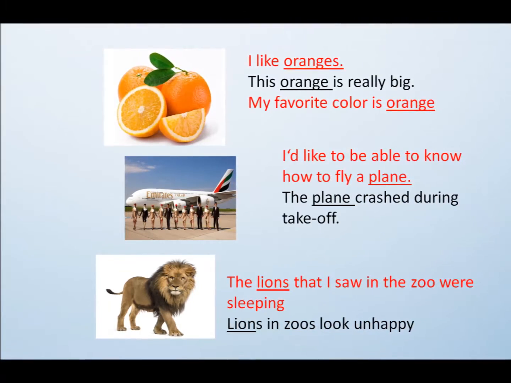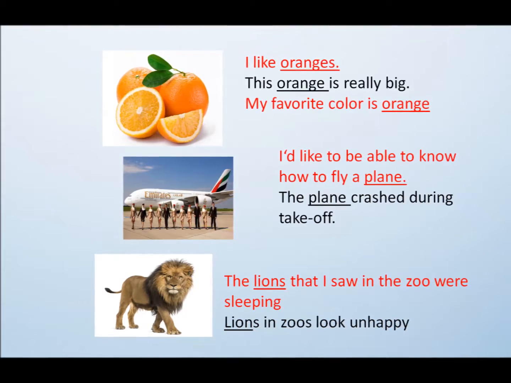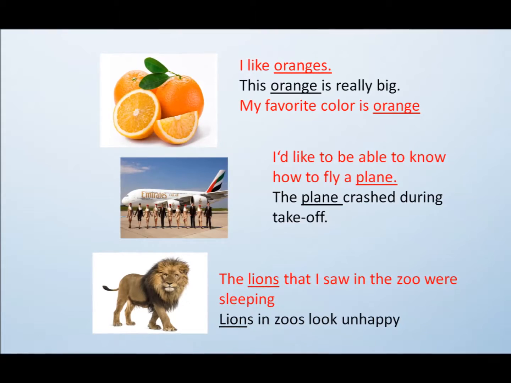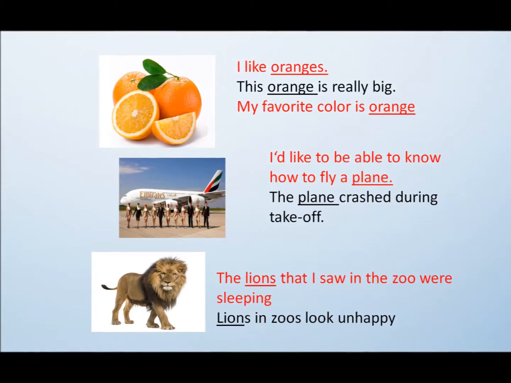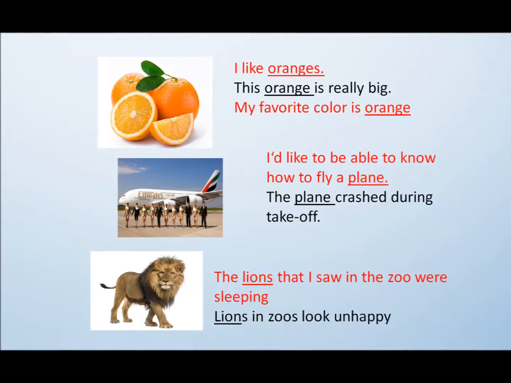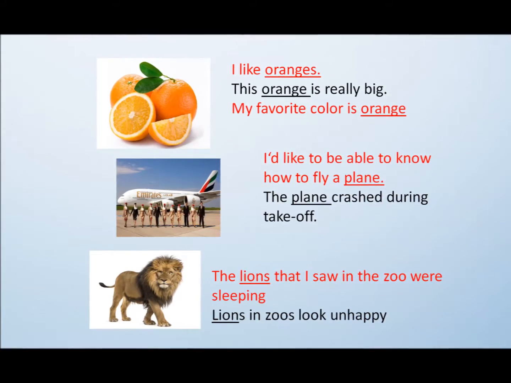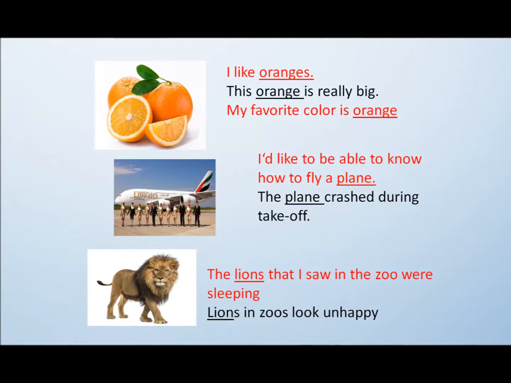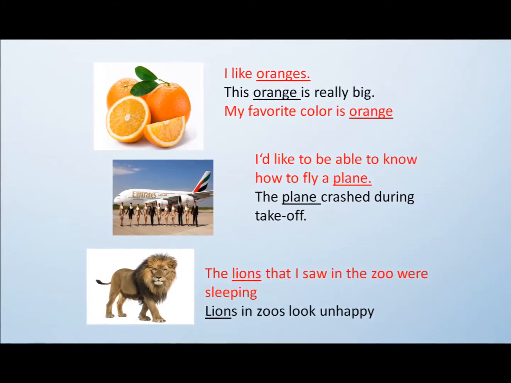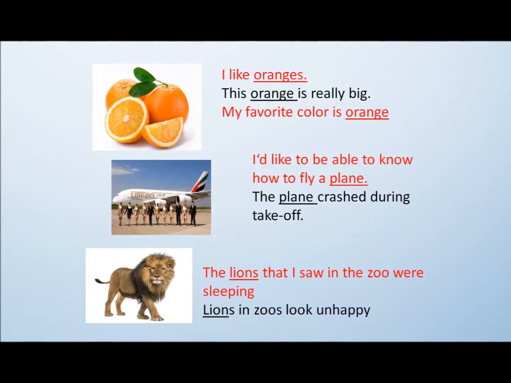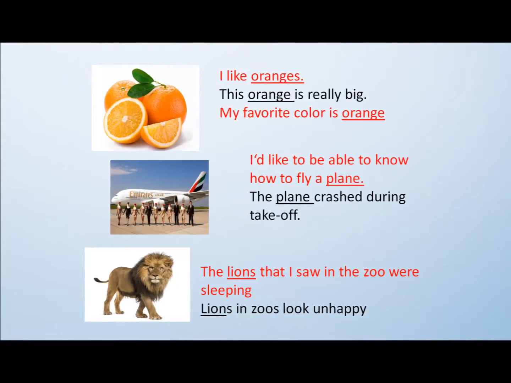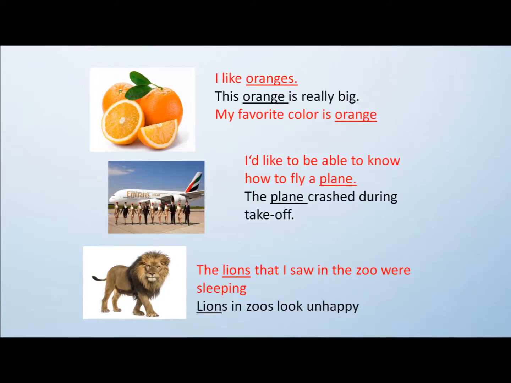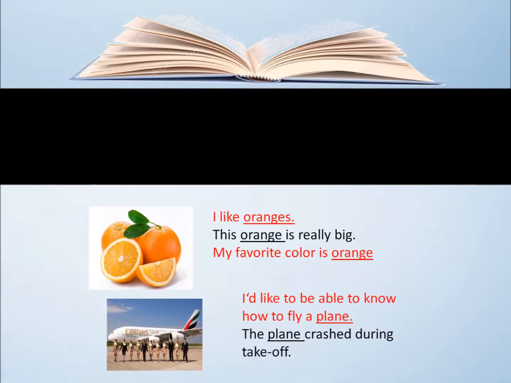Okay, let's continue with more examples. In this case, the expression or the word is orange. And the examples: I like oranges. This orange is really big. My favorite color is orange. And in the second place, we have plane. That is the expression or reference. I would like to know how to fly a plane. The plane crashed during takeoff. And the third one, we have lions. The lions that I saw in the zoo were sleeping. Lions in zoos look unhappy.